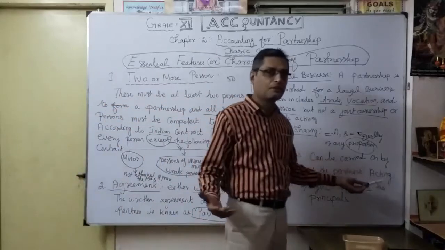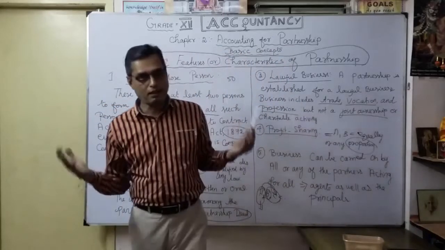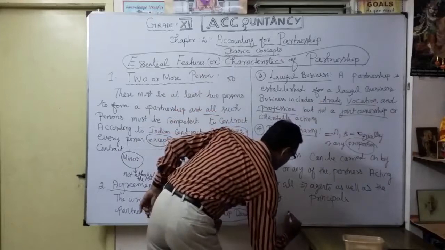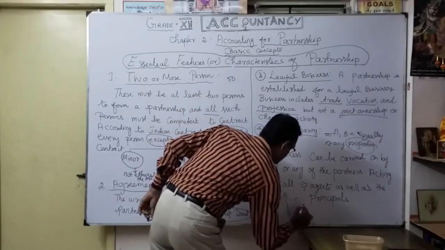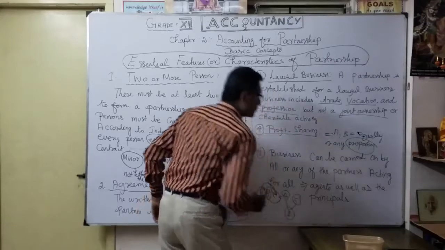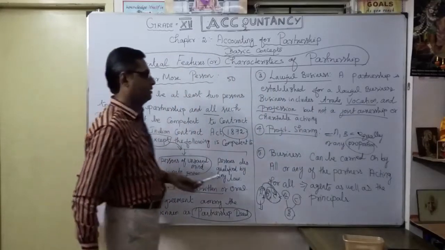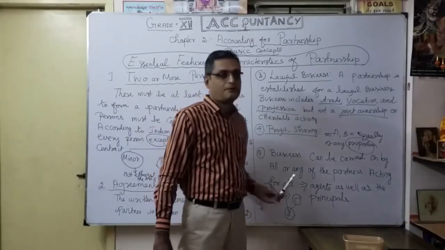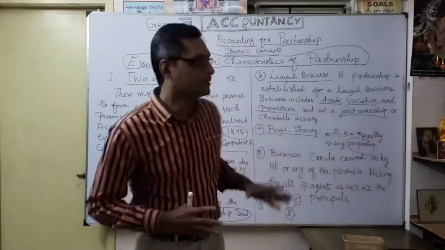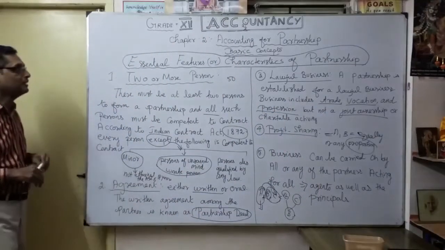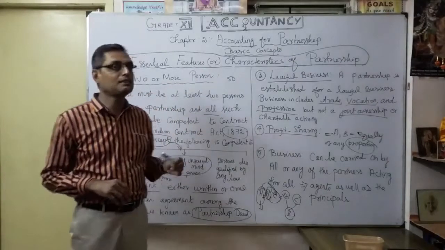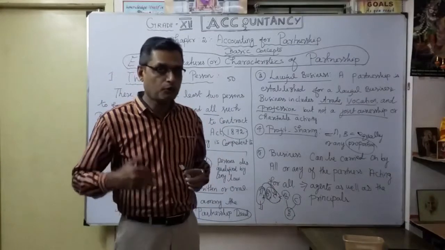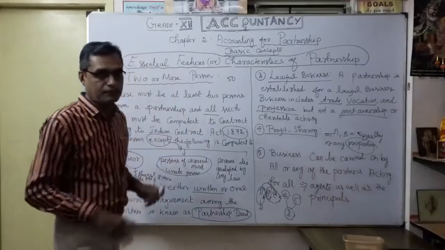That is why the wording is very, very important: business can be carried on by all, A, B, C, or any of the partners acting for all. For example, here B can work for A and C. So B is the agent and they are the principal. That's agent as well as principal. Understood? That's acting for all, or any of the partners acting for all. These are the important 5 features we discussed. It's a very important one. Those are the essential features, or characteristics, of partnership. Now we are going to see what the rights of a partner are.